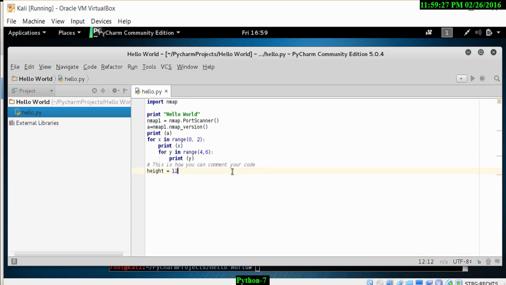Now what we've done here is basically given height equals 12. That's an integer variable because we don't have any quotes or single quotes, double quotes, etc. When using Python, if we just define it as a number, Python treats it as an integer variable.